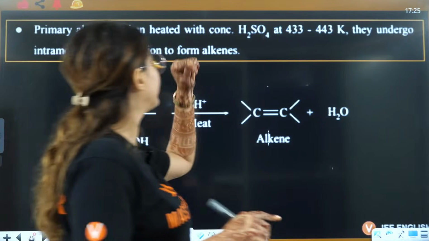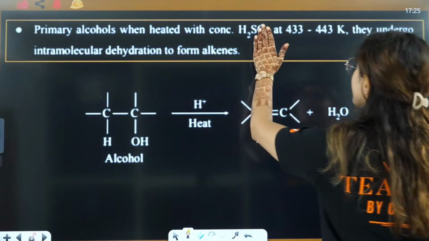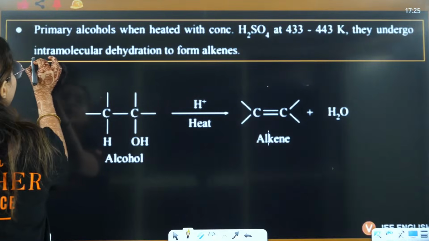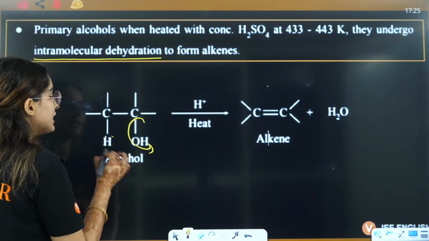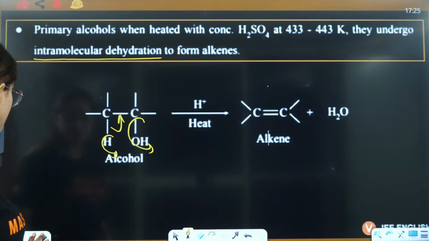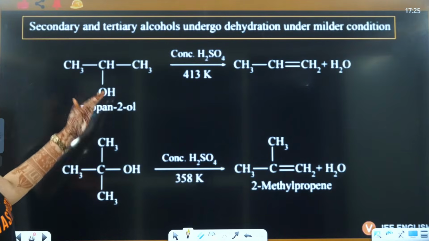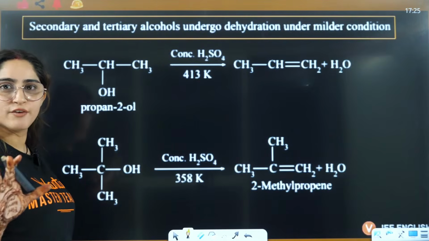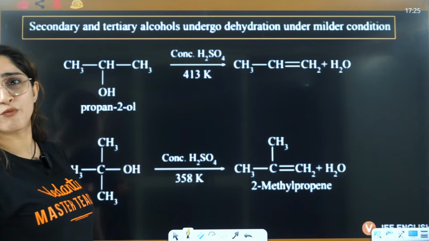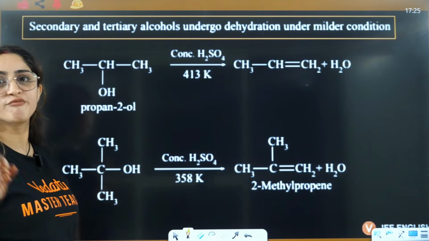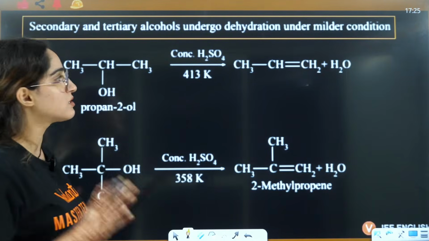Primary alcohols, when heated with concentrated H2SO4, undergo intramolecular dehydration. That means OH will leave, H will leave, and this will shift here. This is beta elimination that you have here. For example, in this one, according to Saytzeff rule, which we have done in the previous class, you will have the formation of the more alkylated alkene as the major product.